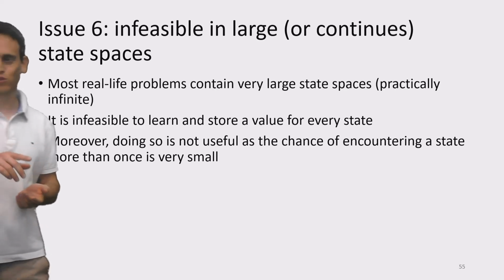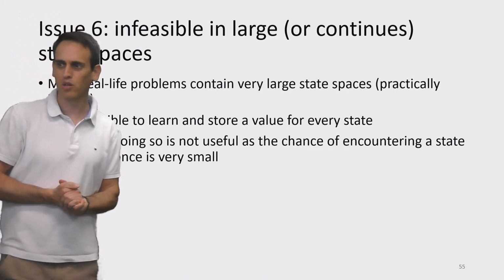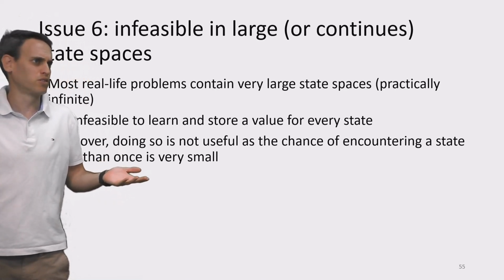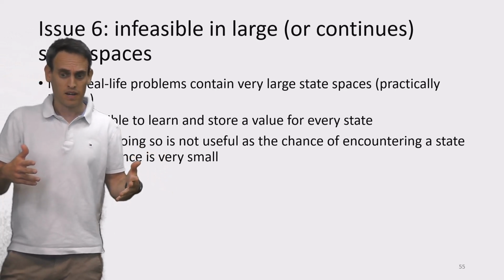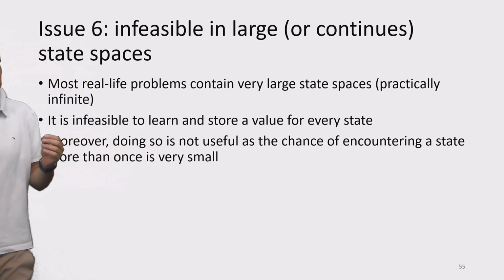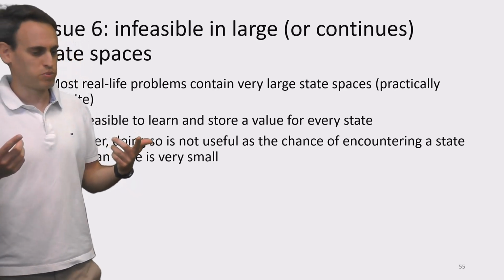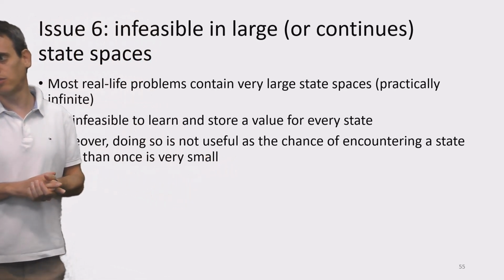There's another issue: not only is it not possible to store everything in memory, but also the learning becomes not meaningful. So you learn a value for a specific state, let's say you could do that. It tells you nothing about a state that is slightly different, right? So generalizing the knowledge becomes an important issue that needs to be overcome, right?